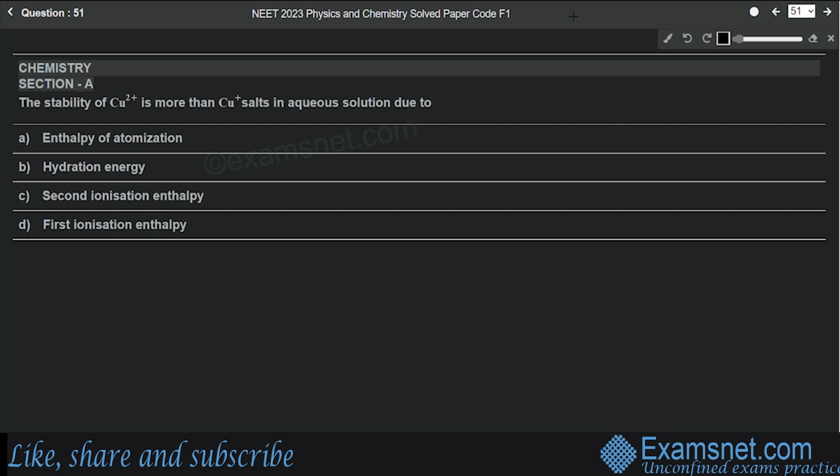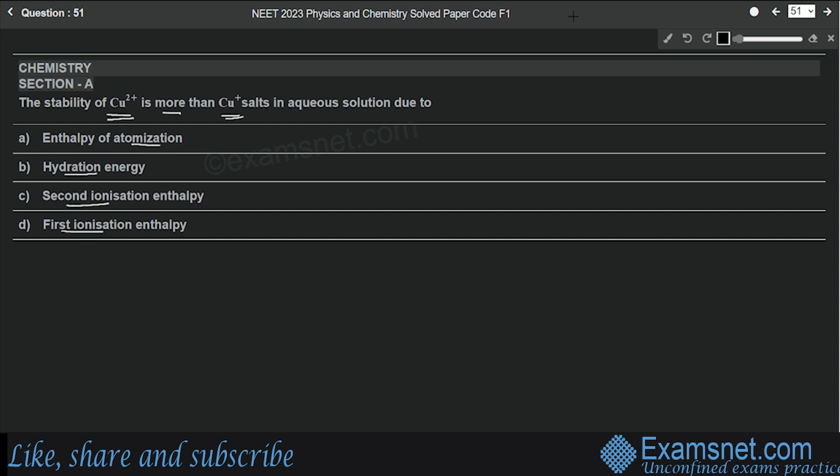The first question is from the chapter d and f block elements, and the question is: the stability of Cu2+ is more than Cu+ salts in aqueous solution due to. Options are enthalpy of atomization, hydration energy, second ionization enthalpy, and the last option is first ionization enthalpy.